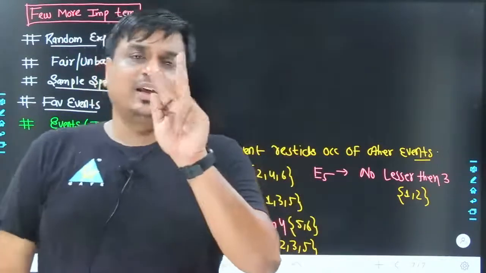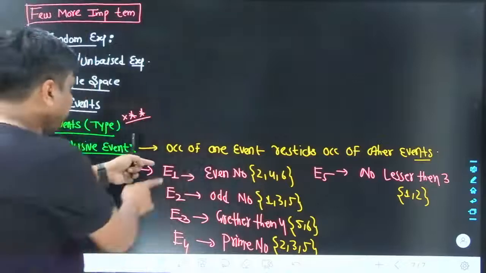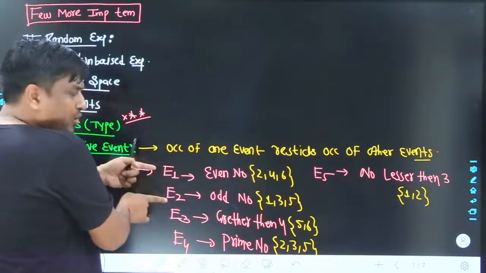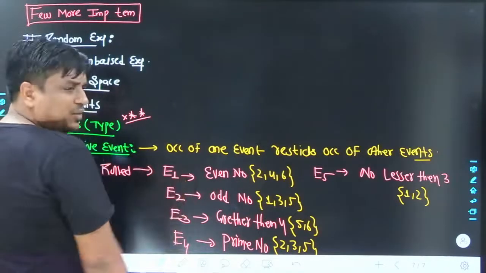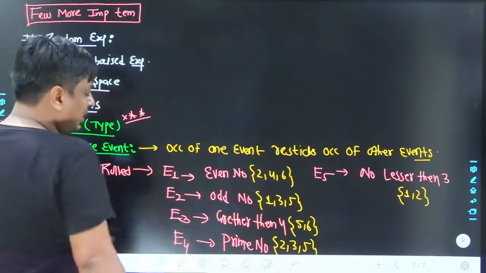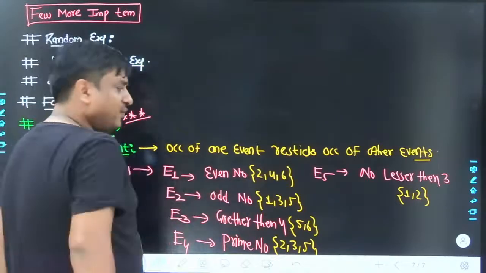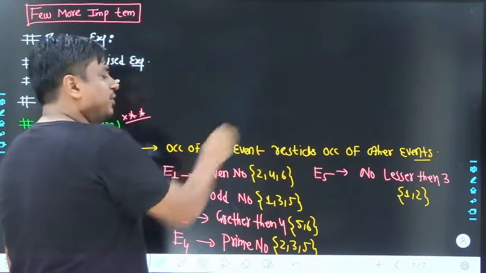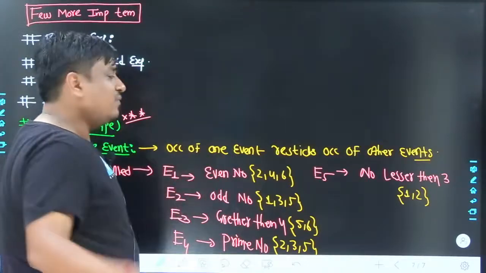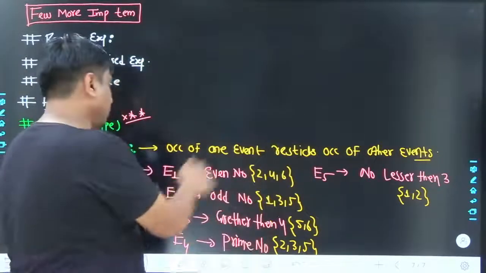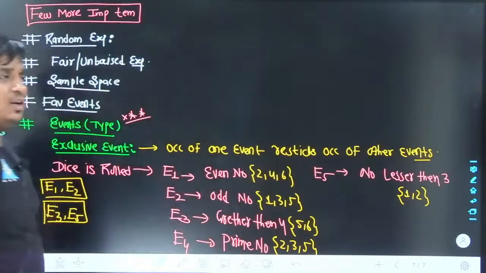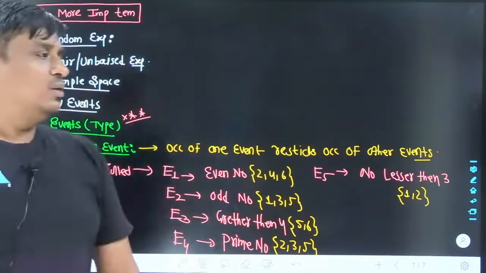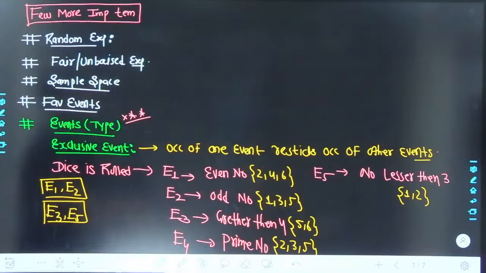Let's take two events. If E1 has occurred, by default you have ruled out E2. If E2 has occurred, by default you have ruled out E1. Similarly, the same thing goes with E3 and E5. If E3 has occurred, by default it cannot be E5. If E5 has occurred, obviously it could not be E3. So this part must be clear to all of us.